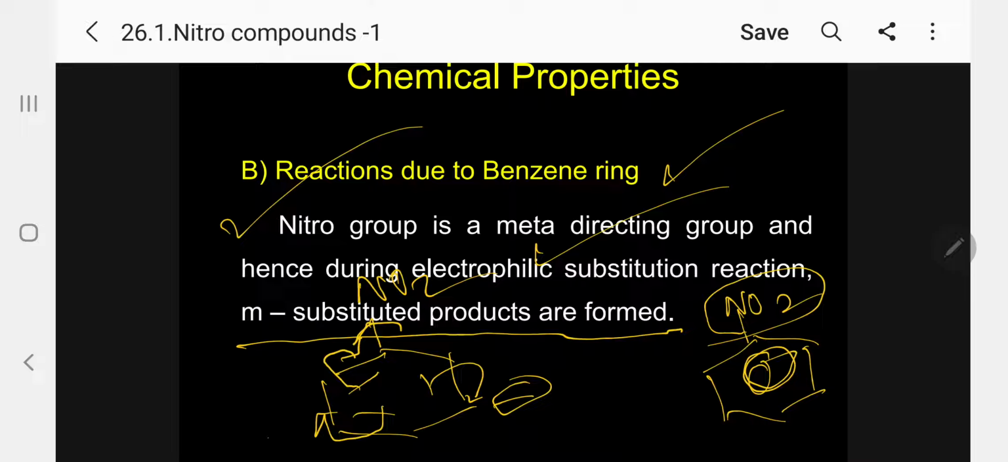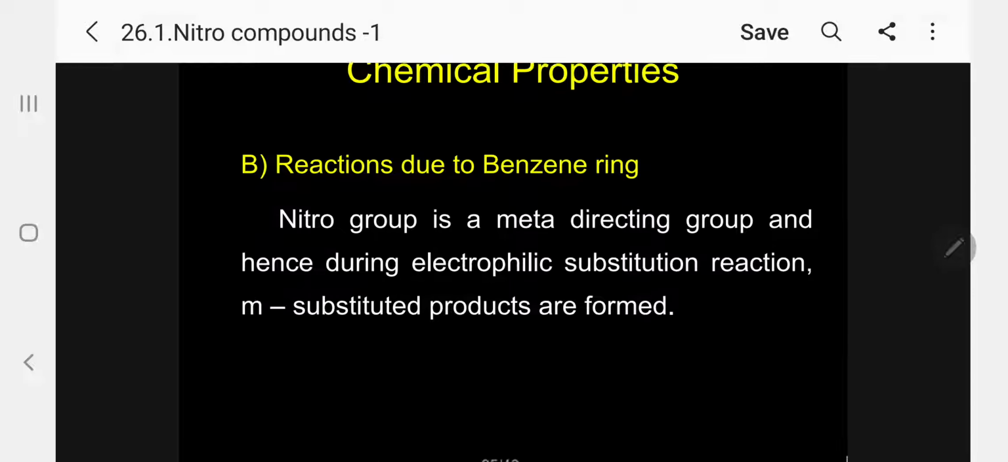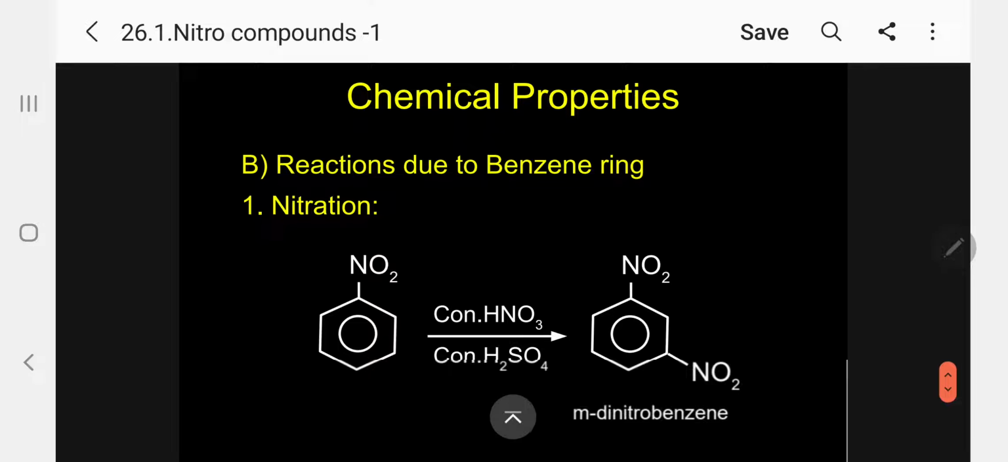Only in meta, high electron density. In the two ortho and para positions, kindly follow, low electron density. So high electron density only in meta, any electrophile or E plus will attack only meta. So that's why it is called a meta-orienting group. NO2 is called a meta-orienting group.